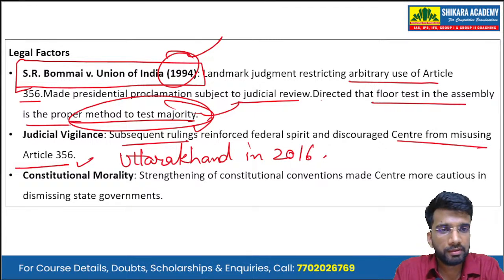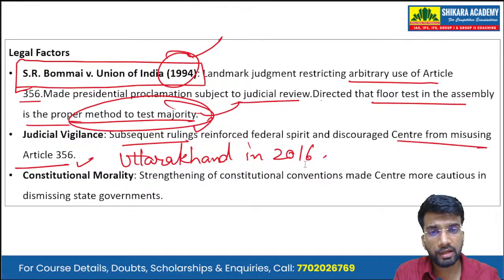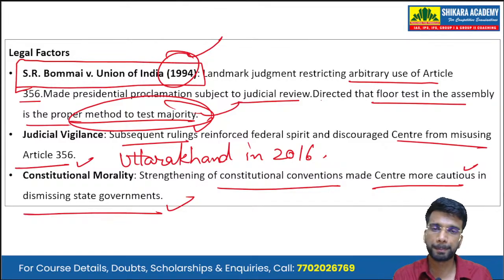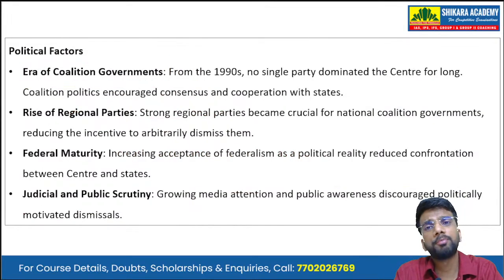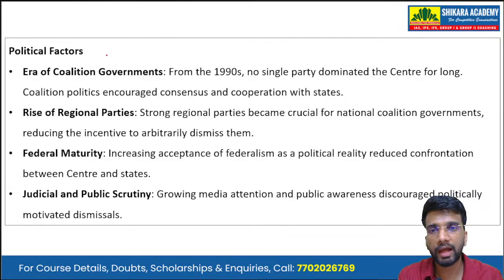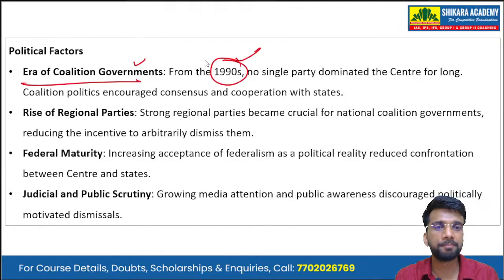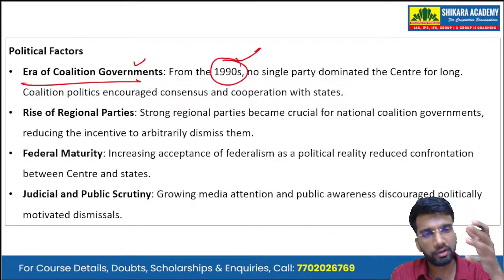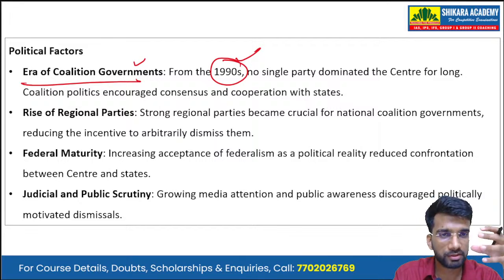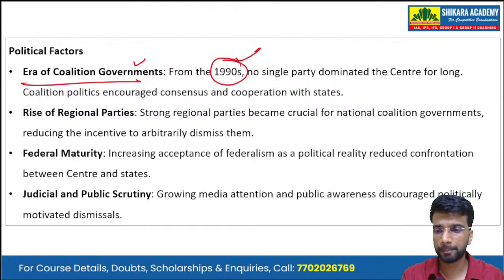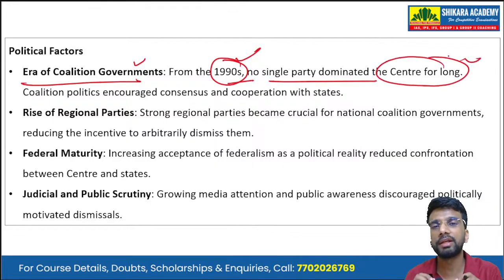Okay. Then there is the idea of constitutional morality, because the strengthening of constitutional conventions made the Centre more cautious in dismissing the state governments. Then there are certain other political factors that also contributed to this trend. Most important is the era of coalition governments from the 1990s till 2014 and now in 2024. India has seen, at the Union government, an era of coalition governments.